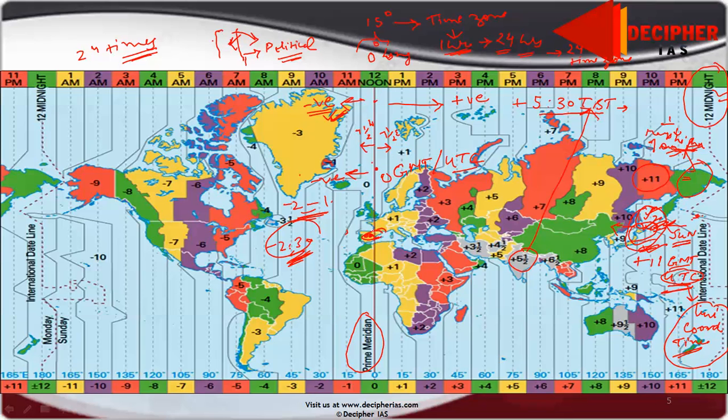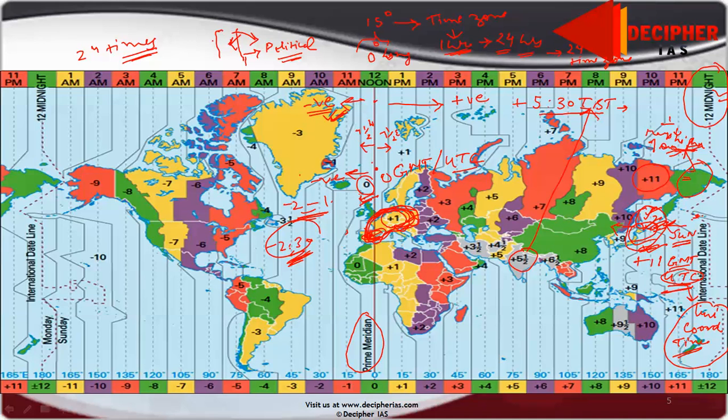This is near Spain and Portugal. This region is yellowish, meaning it follows +1. Actually it is in 0, but it follows +1 because it is part of a region which follows +1. So it is a political consideration, not a geographical consideration. So we can find various variations according to political suitability.